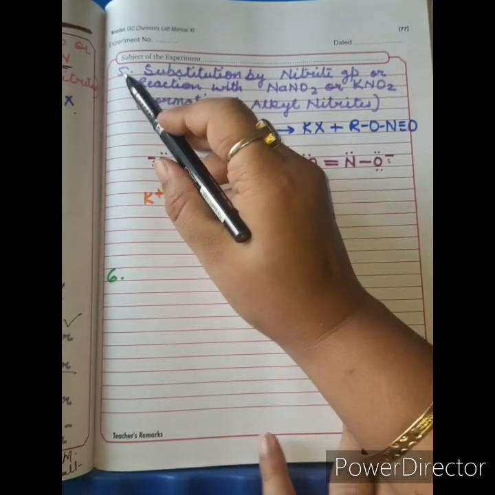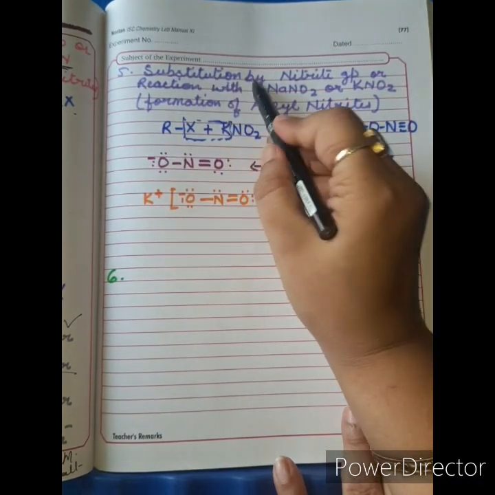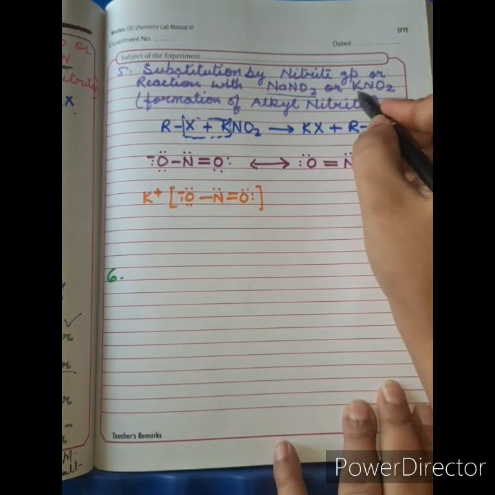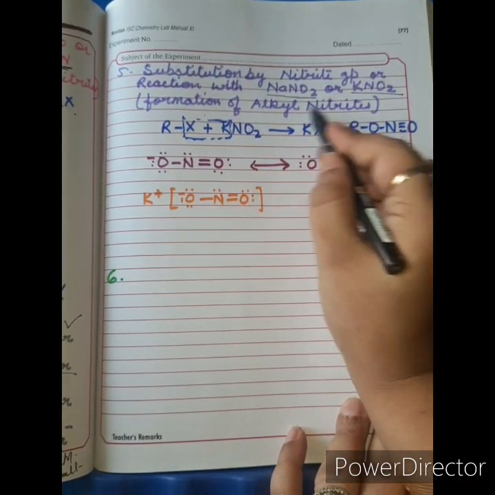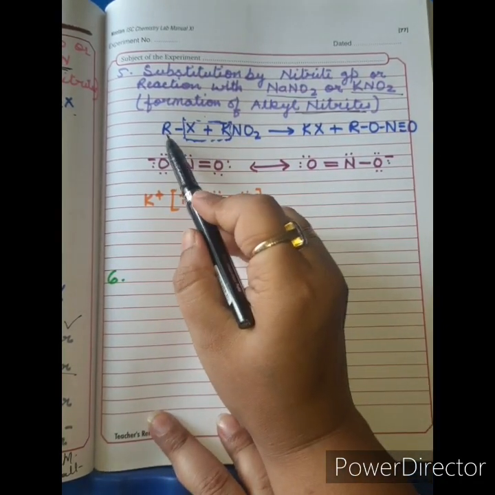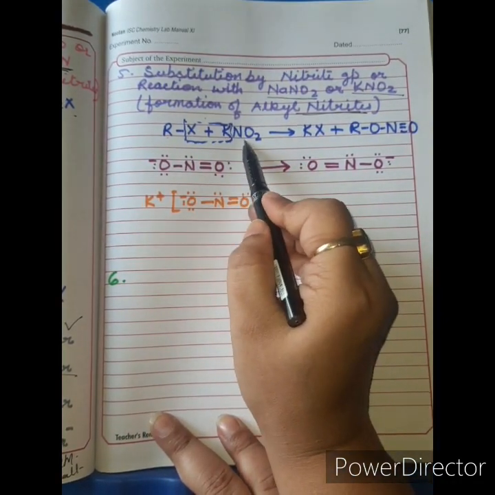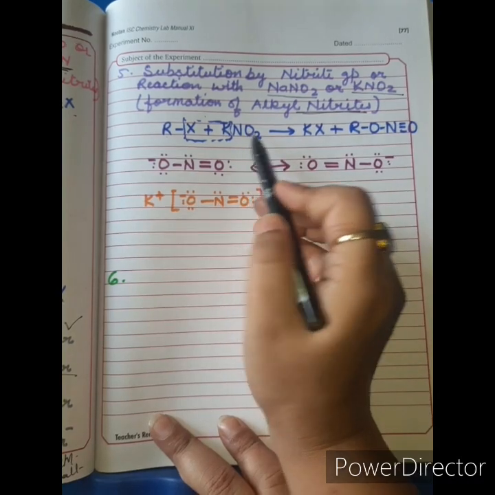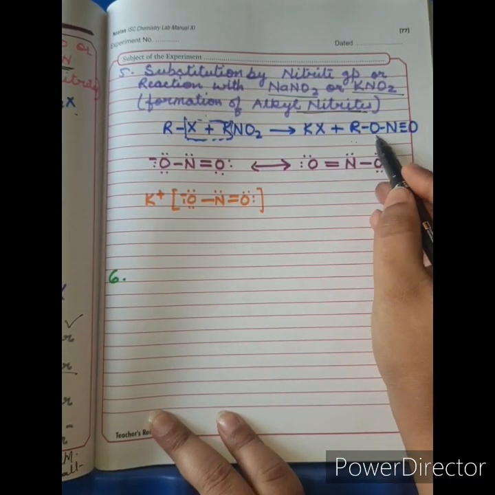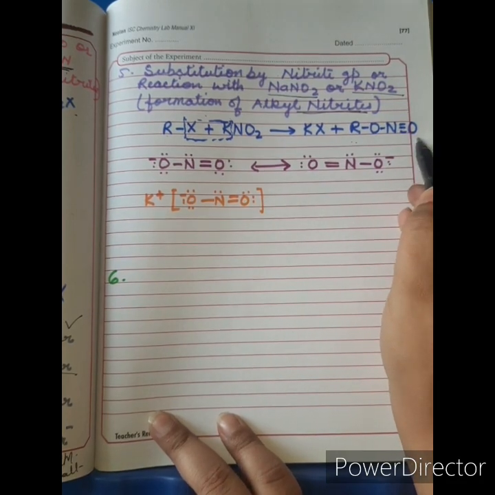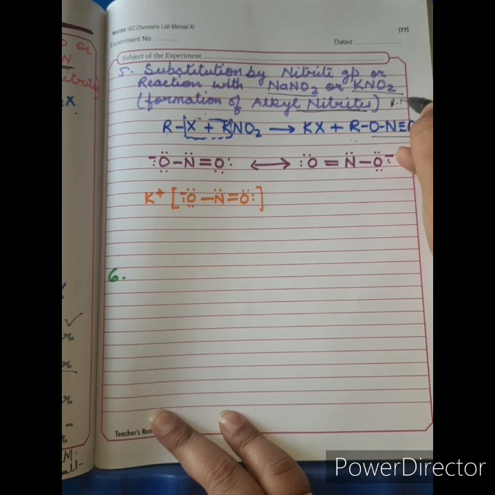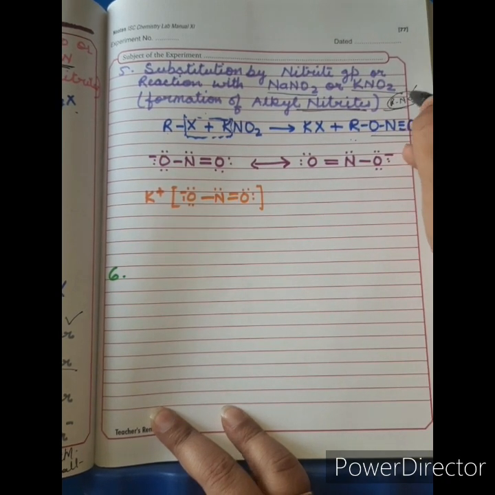Now we have the fifth nucleophilic substitution reaction, that is substitution by nitrite group, or reaction with NaNO2 or KNO2, giving alkyl nitrites. Remember, nitrites. Here the alkyl halide is made to react with potassium nitrite or sodium nitrite, giving KX and alkyl nitrite, R-O-N=O. Why is this formed? Why not RNO2, nitroalkanes? Let us see.